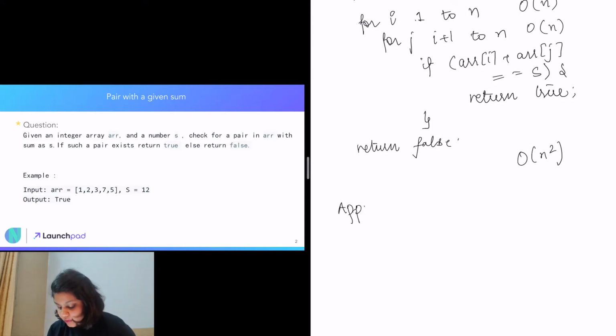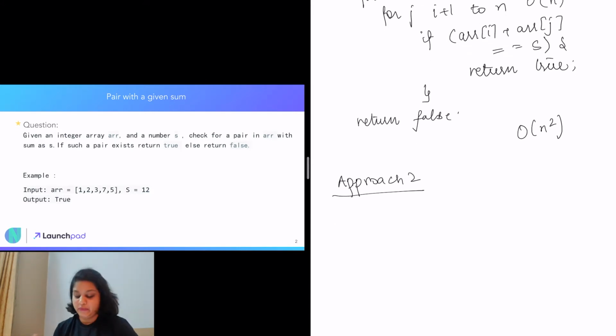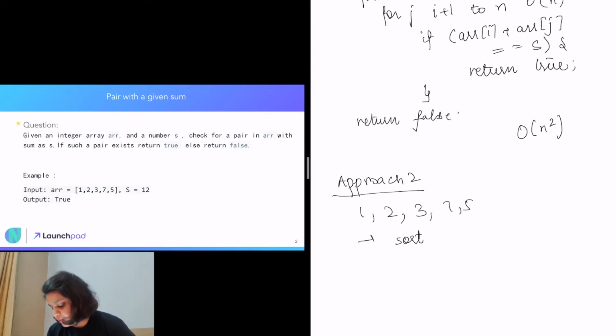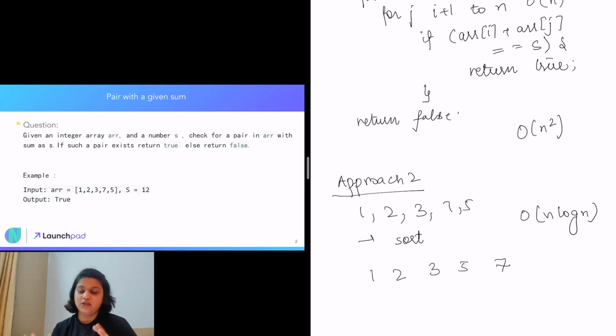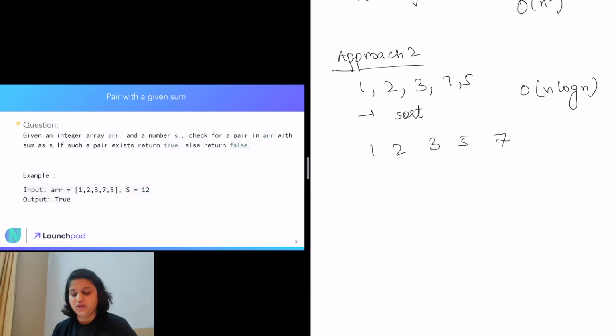Now, another approach that comes to my mind is, what if we sort the array? Suppose the given array was 1, 2, 3, 7, 5. What if we sorted it using maybe merge sort or heap sort, in order of n log n? If we sort it, we have 1, 2, 3, 5, 7, and we try to find a pair using the two pointer approach. Now what is a two pointer approach? Basically it is to have two pointers, a start and an end, and based on the sum of the elements and based on our particular conditions, iterate through the whole array in an optimized way.